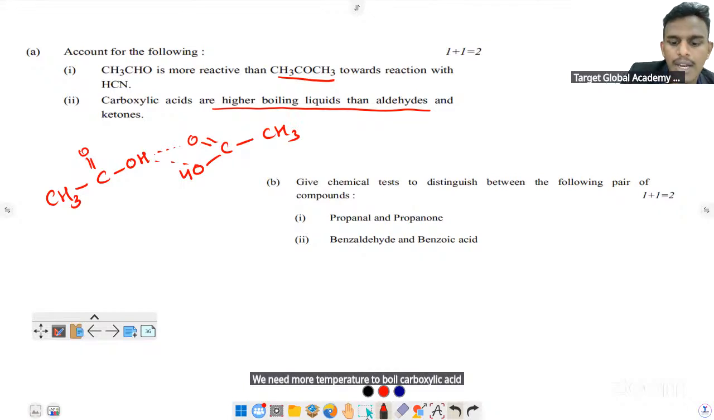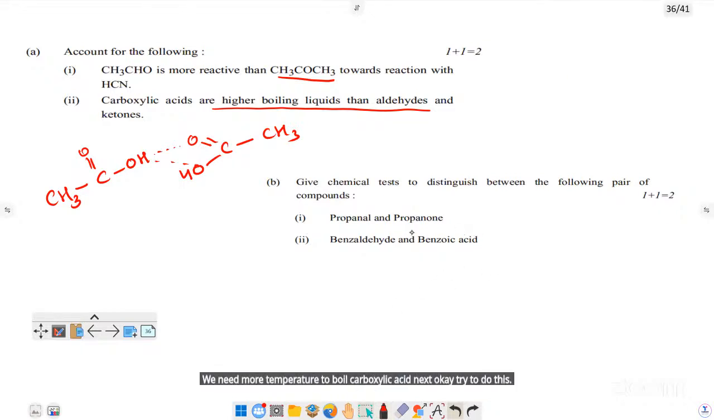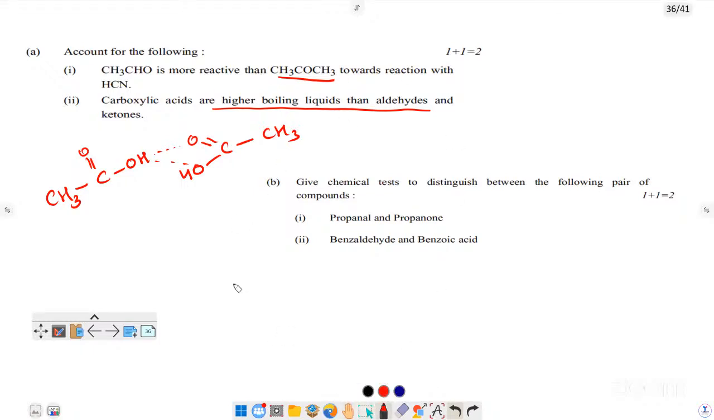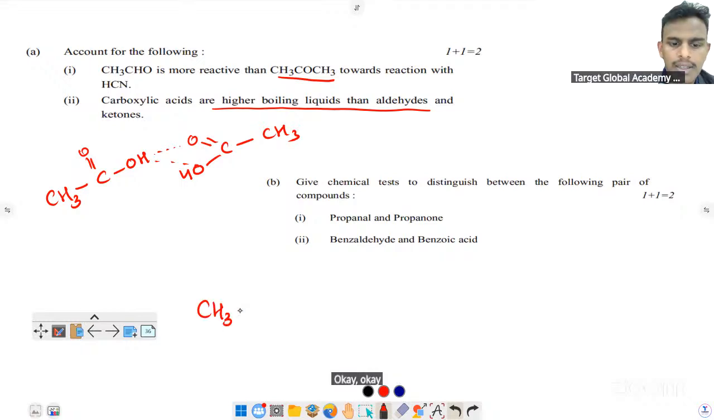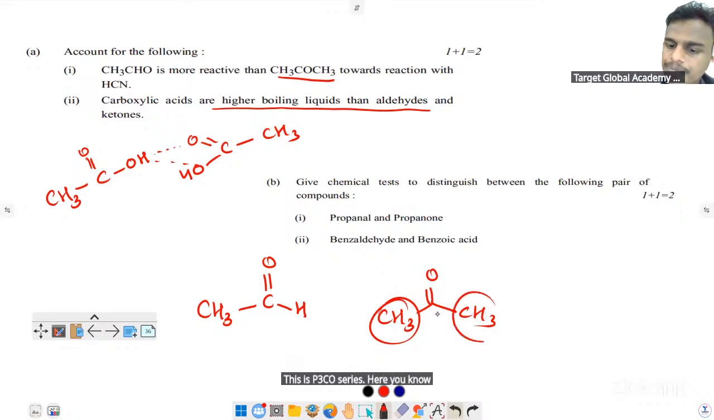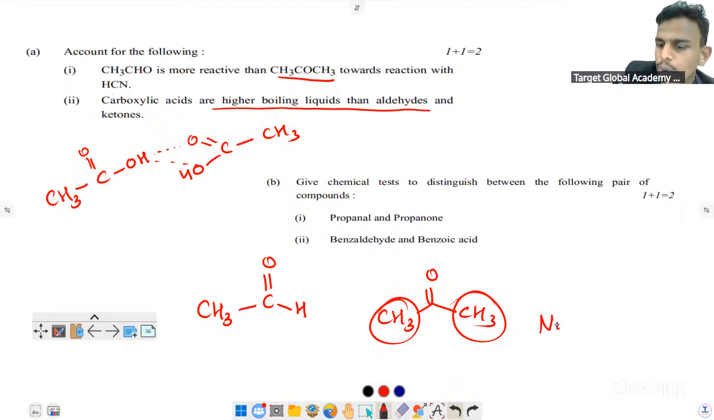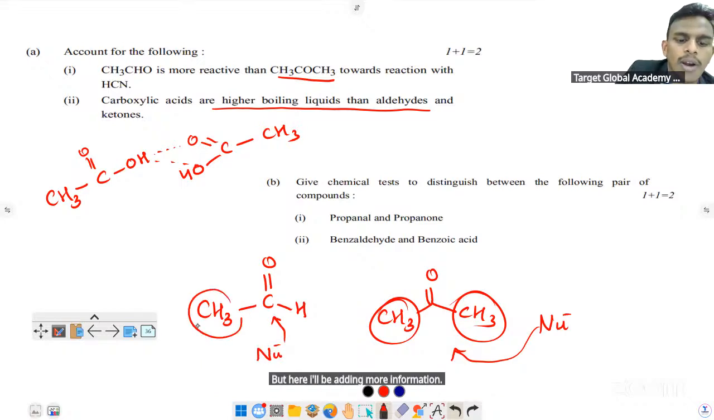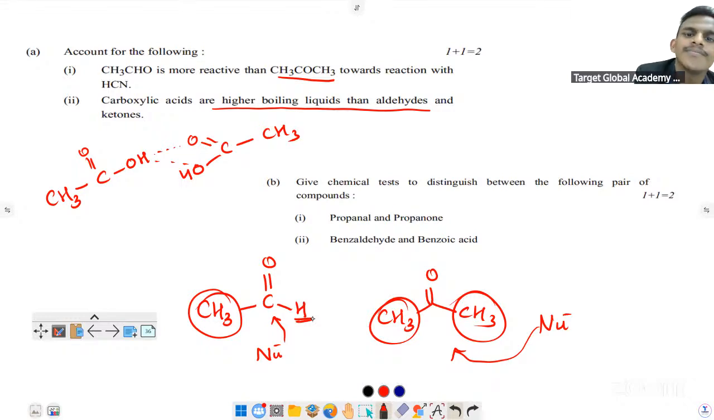Next. Okay, try to do this. What's the answer of the first one? This one, CH3CHO, is more reactive than CH3COCH3. Why? This is CH3COCH3. Here you know this is a bulky group, correct? Approach of the nucleophile is difficult, but here the aldehyde is more reactive due to only one alkyl group with hydrogen. Clear? Okay, sir.